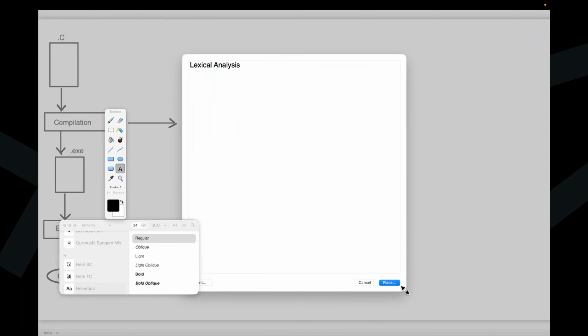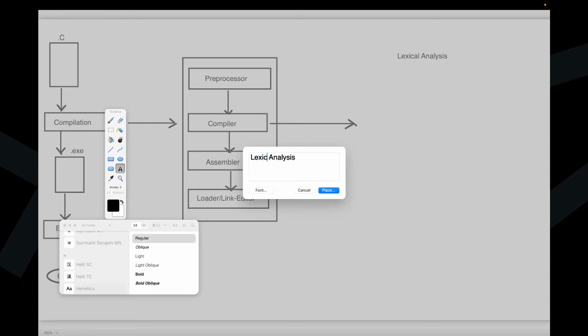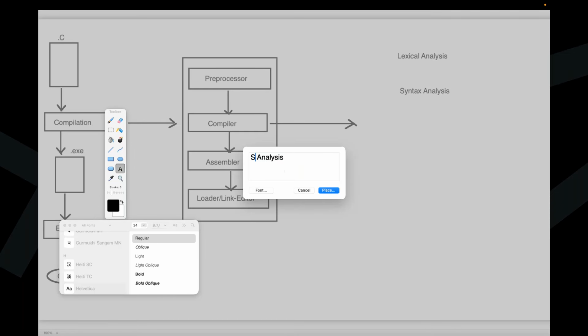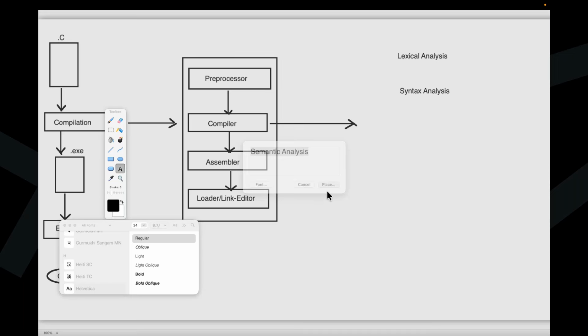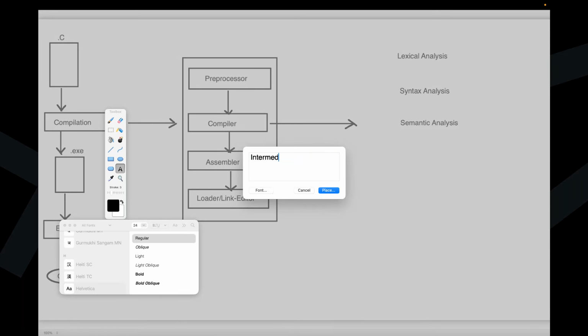lexical analysis phase. Next one is syntax analysis phase. And then after this, semantic analysis phase. Next one is intermediate code generation.